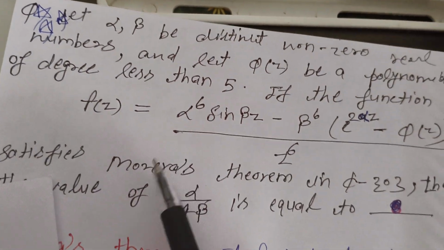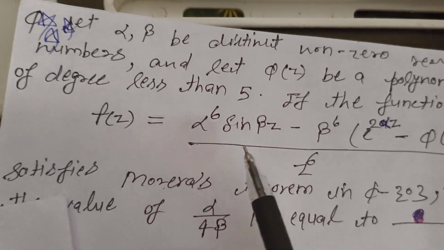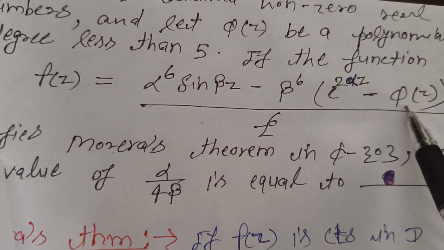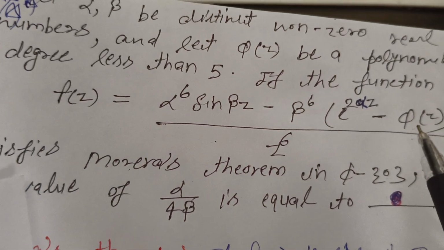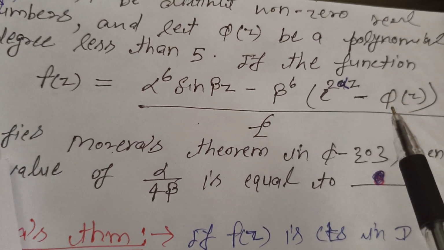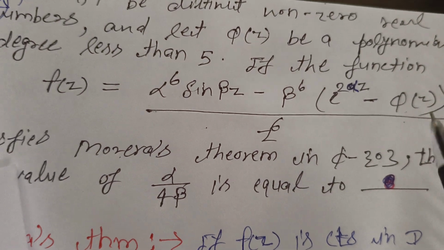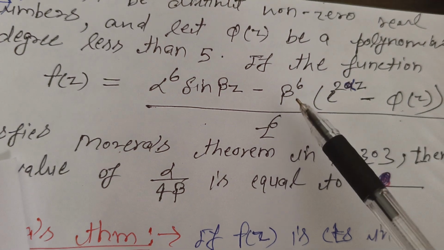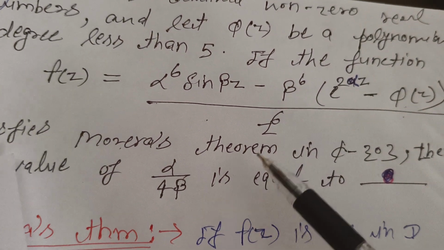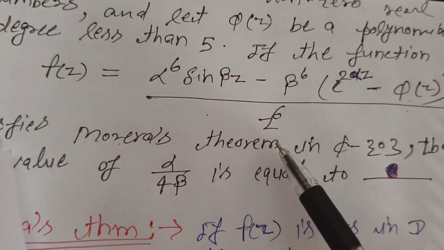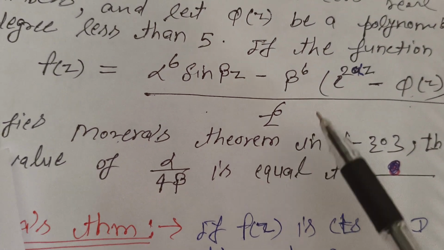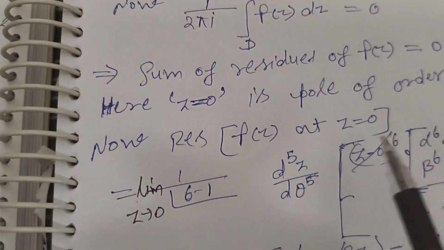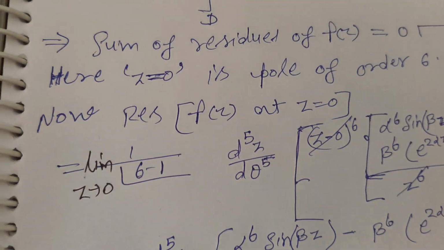Because if we put z equal to 0 in the numerator, Q(z) is 0, because Q(z) is a polynomial of degree less than or equal to 4. So putting z equal to 0 in Q(z) we get 0, and we get minus beta to the power 6 upon z to the power 6. If we put z equal to 0 in z to the power 6, we get infinity. So z equal to 0 is a pole of order 6, right?